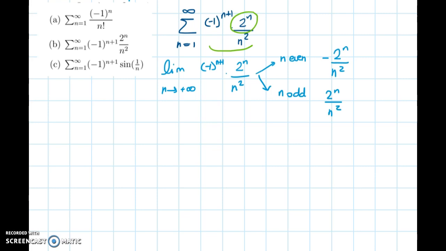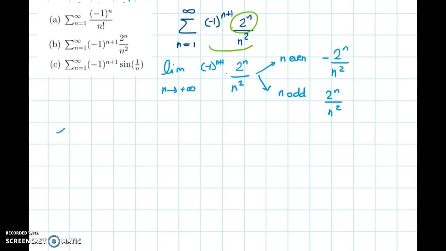So if we can prove that the limit of 2^n over n squared is infinite, then the sequence will be alternating between values that are getting bigger and bigger and positive and values that are getting smaller and smaller negative. So the limit of this is not going to exist, so it's not going to be 0.